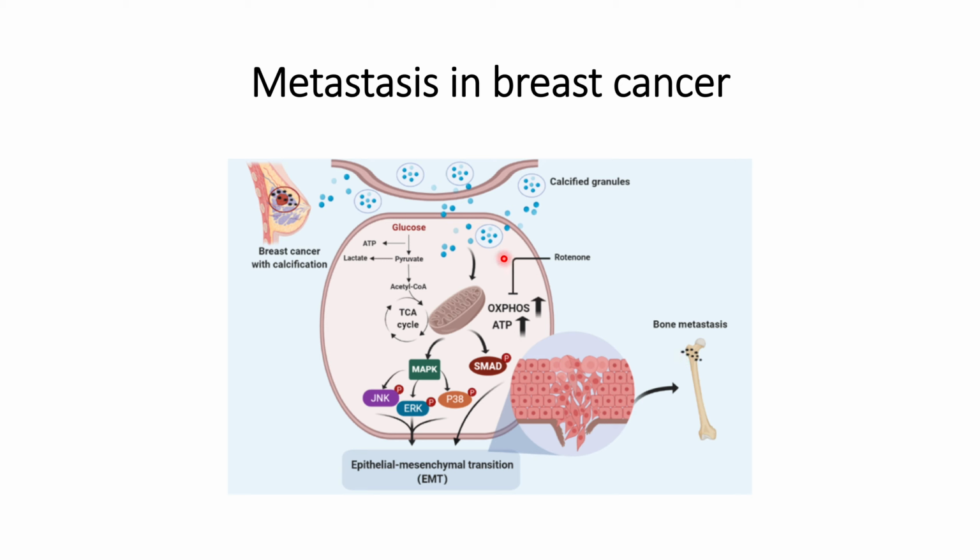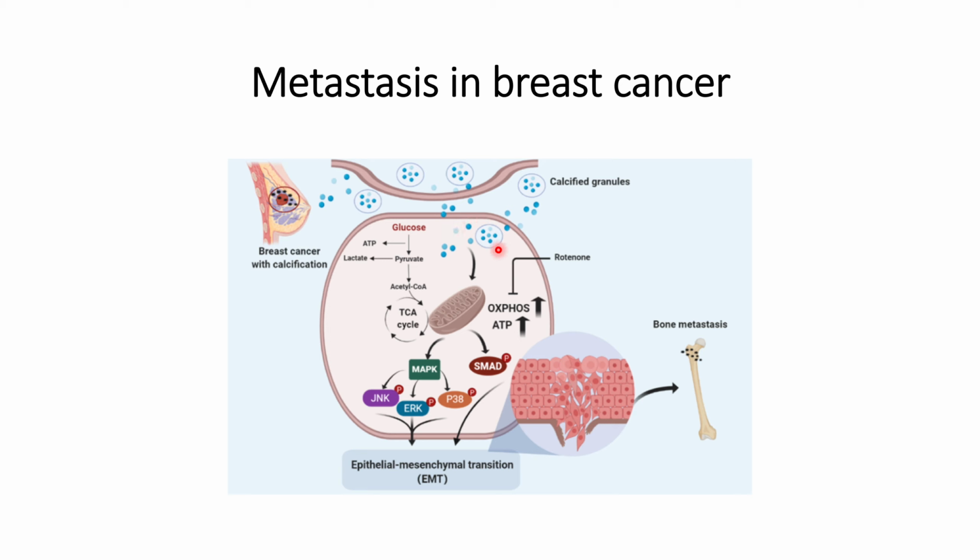The other thing that will also enhance this kind of metastasis is the energy efficient conversion of glucose into ATP. The normal process is that glucose is converted into pyruvate, and thereafter converted into acetyl CoA, which is one of the inputs for the TCA cycle, and that helps in the conversion of glucose into ATP.